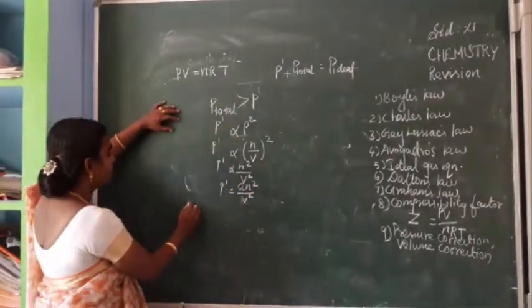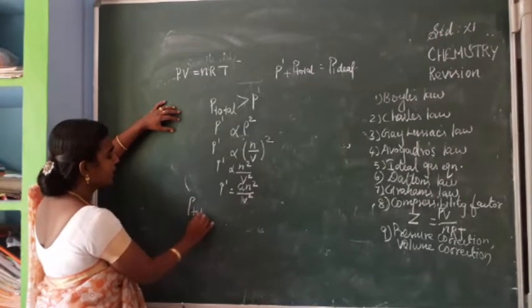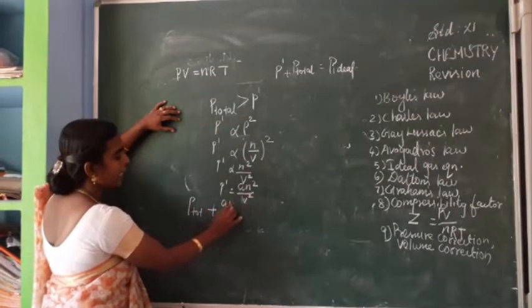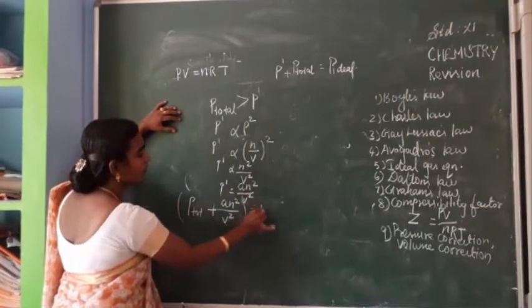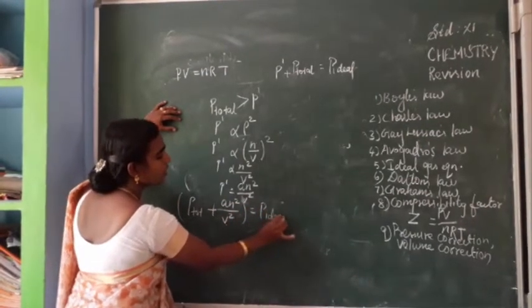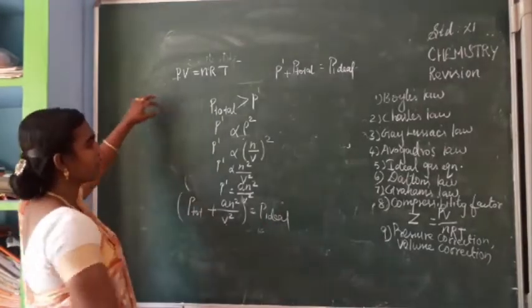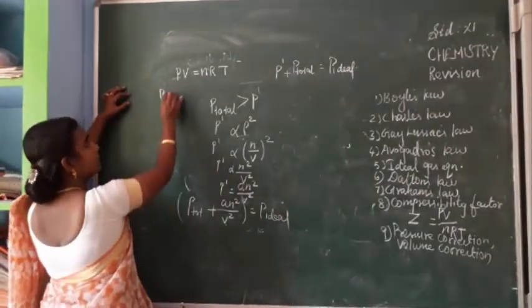So P total plus a n square by V square is equal to P ideal. This is the pressure correction term.